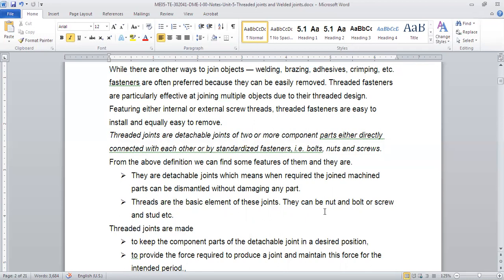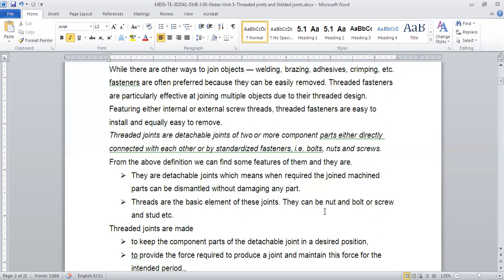So two parts can be directly connected to each other, like in the case of a wheel, where the screw is fixed to the rim. It is not separate. Sometimes we have separate parts like a standard fastener, a nut and bolt, which you get in the market. That is not part of your component or assembly. But sometimes it is also a part of the assembly itself.